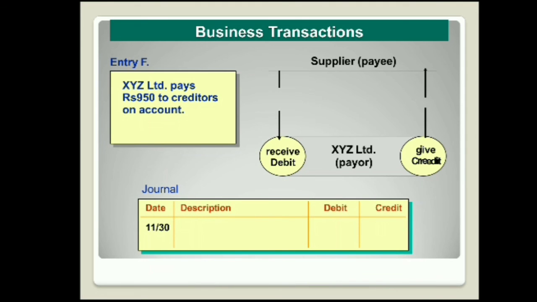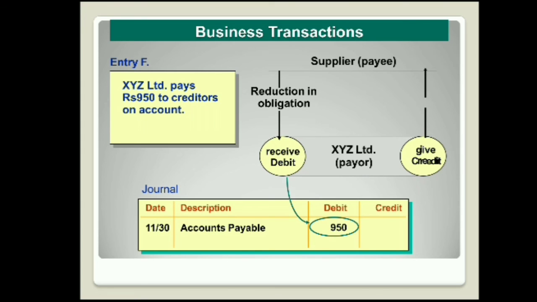Then the next transaction is XYZ Limited pays rupees 950 to creditors on account. There is some amount to be paid to the suppliers, which is paid by XYZ Limited. Here the suppliers are the payee and XYZ Limited is the payer. Who is receiving and who is giving? Let us have a look. So here accounts payable is receiving. There is a reduction in the obligation.